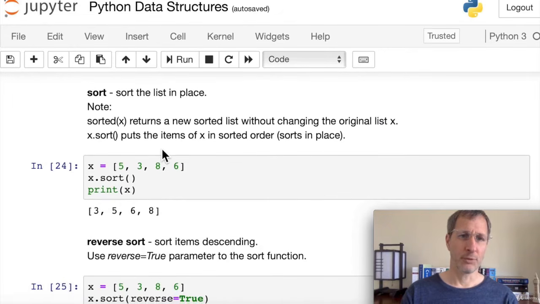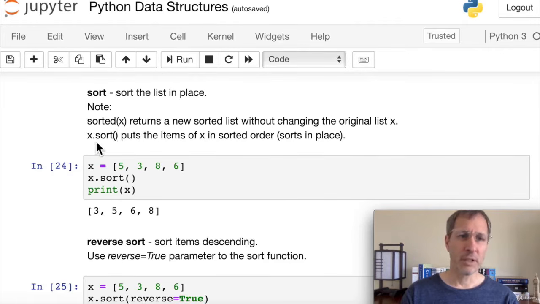And then we can apply the sort function to it, which is also an in-place sort. You should note that we can use sorted of x. These are two different Python functions, and they're a little bit confusing here. Sort is an in-place sort. Sorted returns a new list, so it's not an in-place sort.